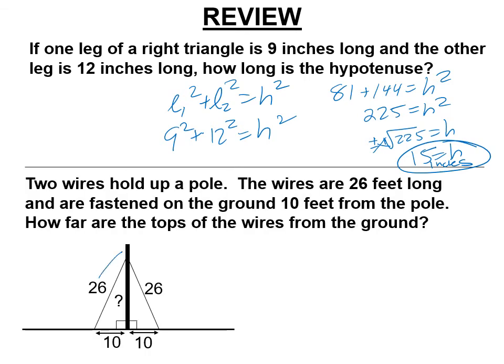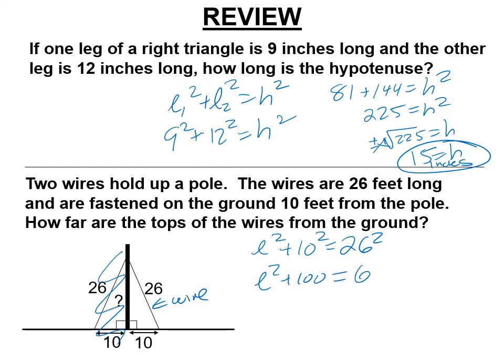For these, you really only need one side because they're going to be symmetrical. What's missing though? Is a leg missing or a hypotenuse missing? A leg is missing, so we have a leg squared plus 10 squared. The hypotenuse here is this wire, 26. So we have L squared plus 100 equals 26 times 26, which is 676.